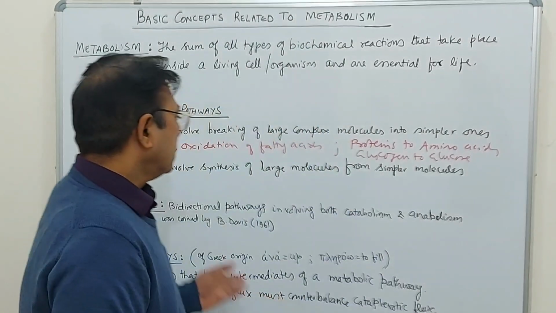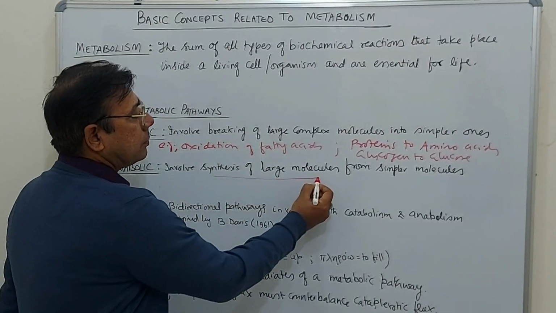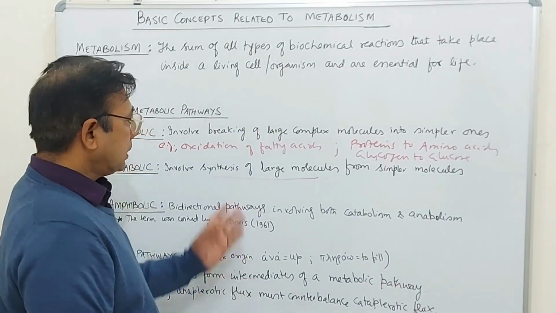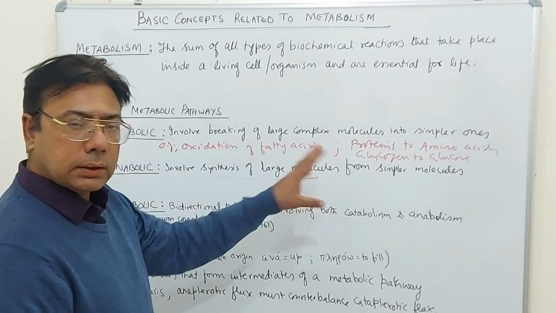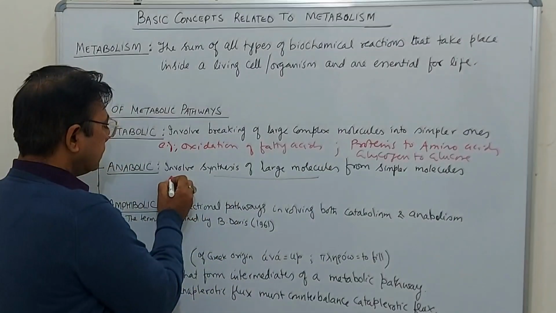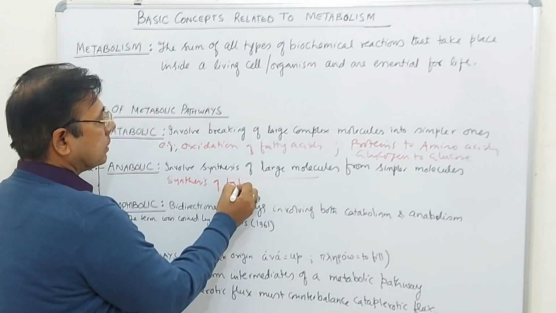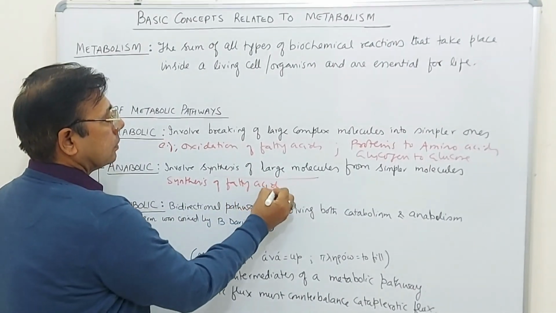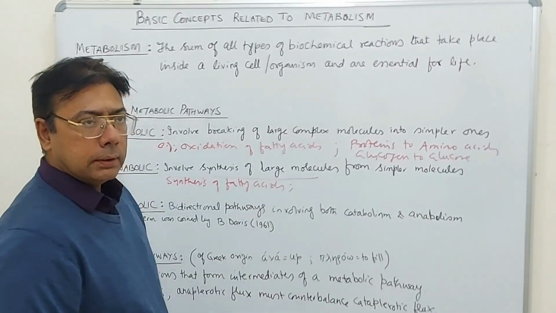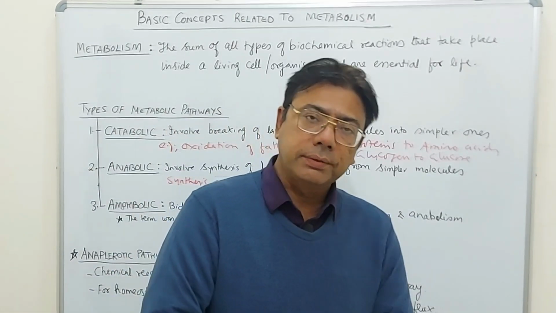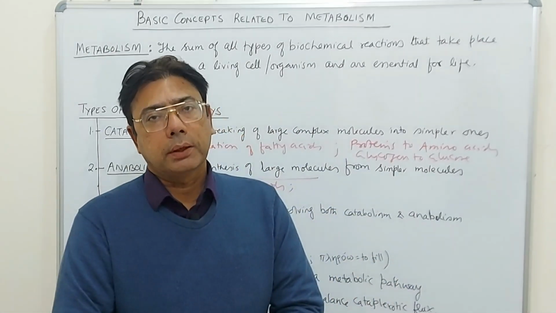Conversely, there are reactions which involve synthesis of large molecules from simpler ones. Means if you invert these processes, for example, synthesis of fatty acids that takes place in mitochondria or elsewhere is an example of anabolic pathway.